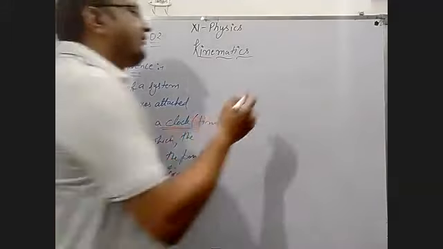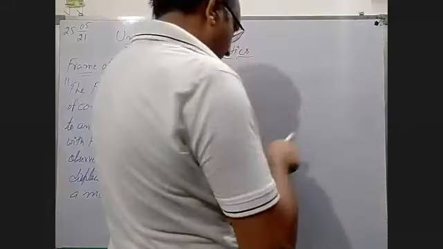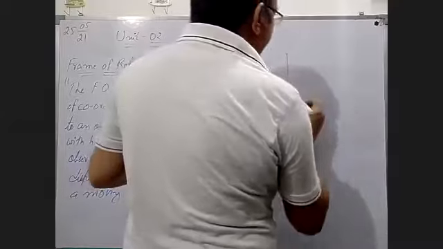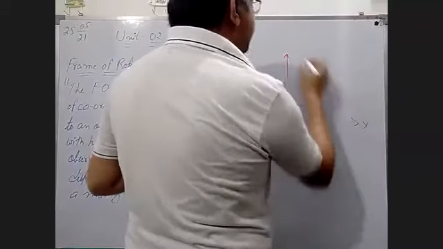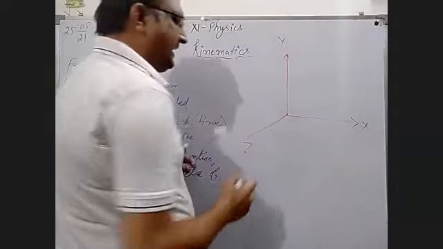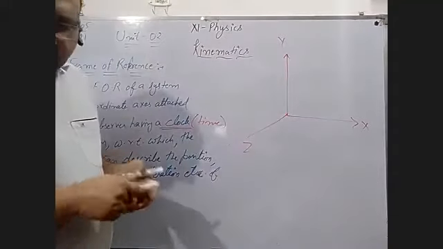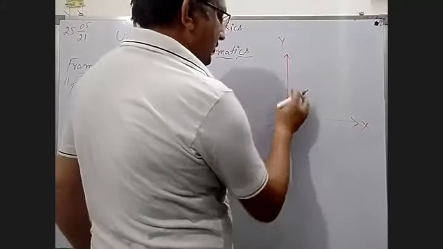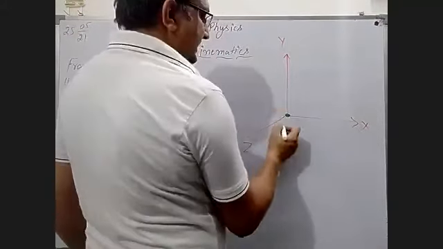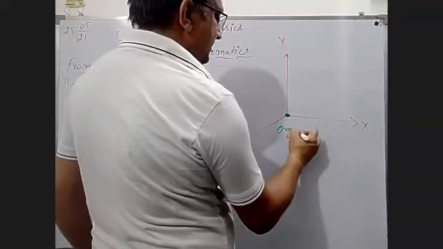Suppose, as you know very well, we have three axes x, y, and z. And one point is also there. This is the common point of these three axes, and this is called the origin.